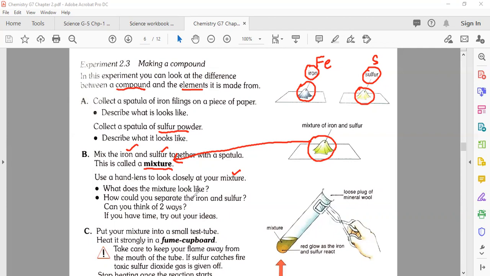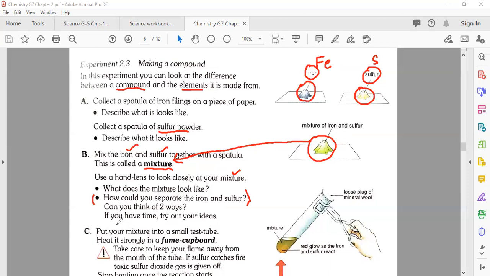How could you separate the iron and sulfur? Yes, it's very easy. You can easily separate them with the help of a magnet. When you move the magnet in this powder mixture, the iron, you know that is magnetic, will attach to the magnet, and then you can easily separate the iron from the sulfur. Can you think of two ways? I tell you one, and you need to find the second. If you have time, try out your ideas. That you need to do by yourself.